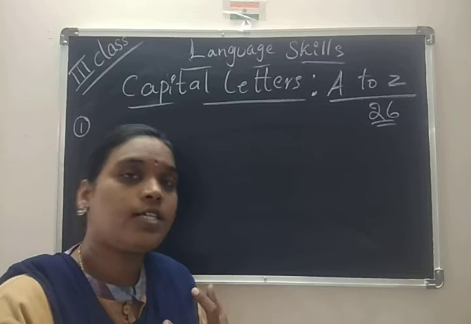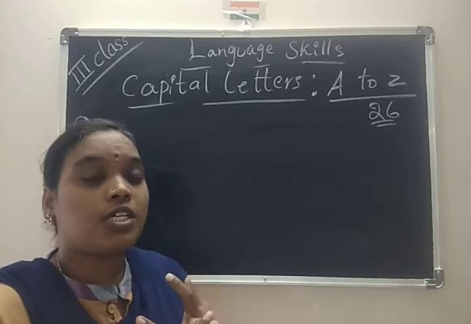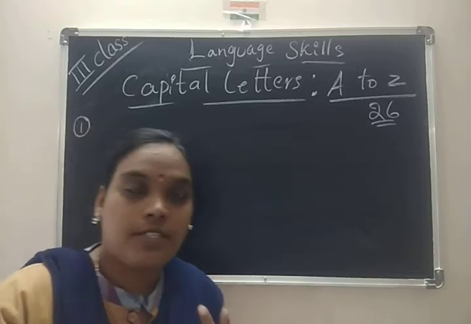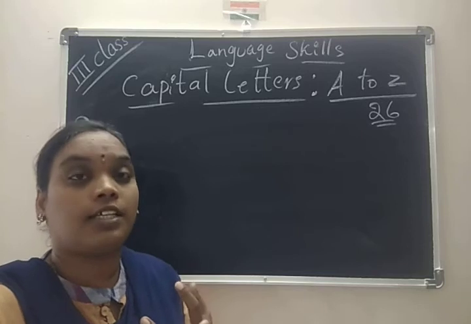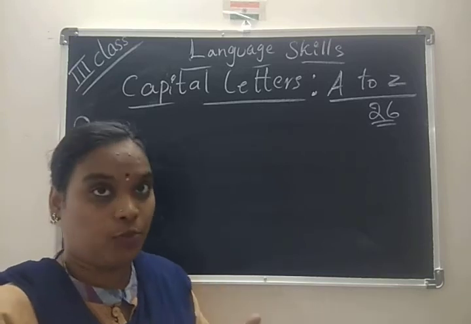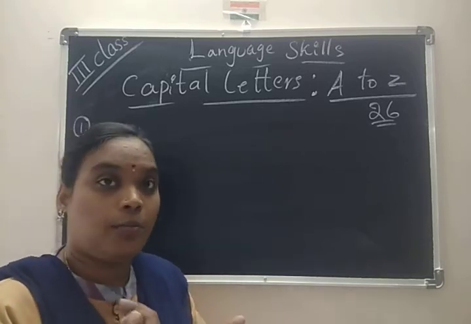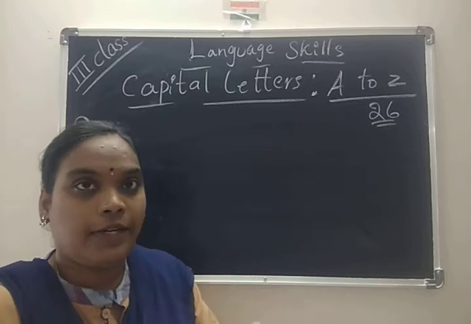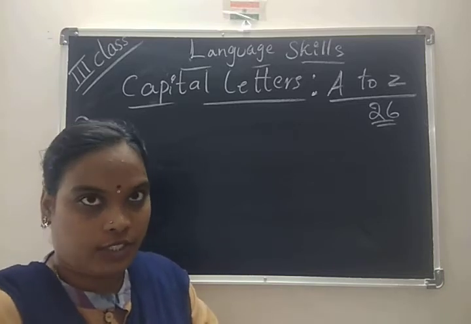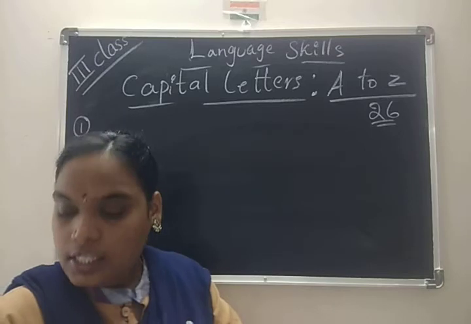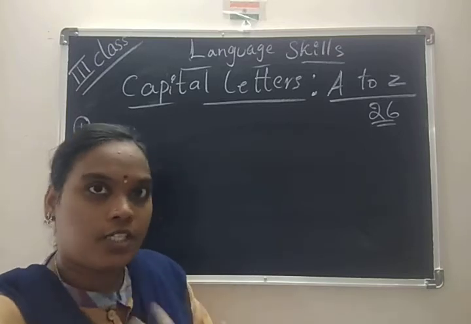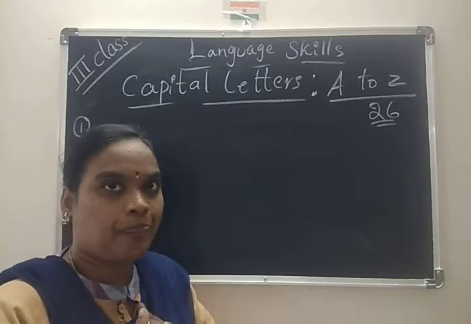And the third one is, whenever we are using names of films like Bahubali, and books like The Tale of Peter Rabbit, it is a book.